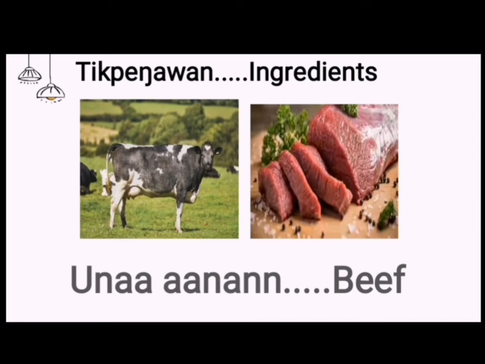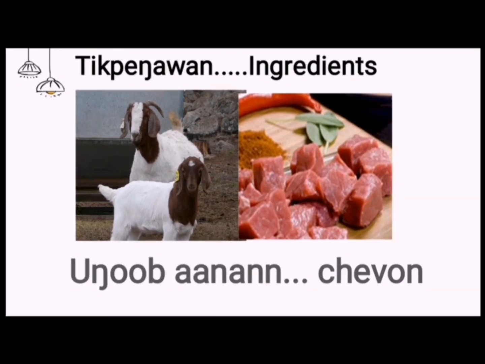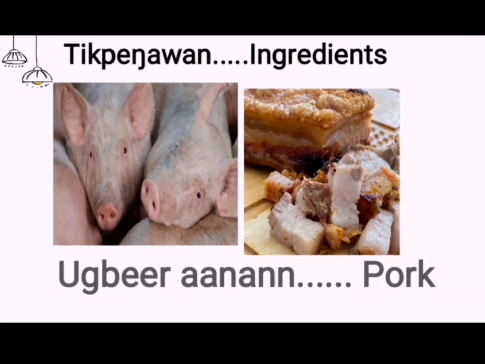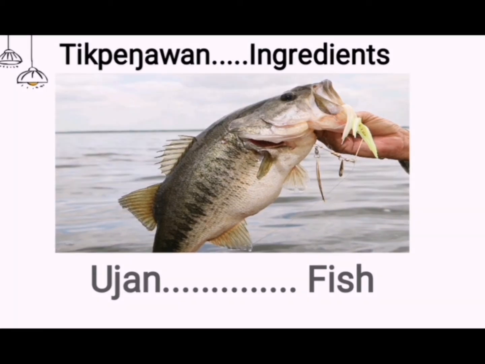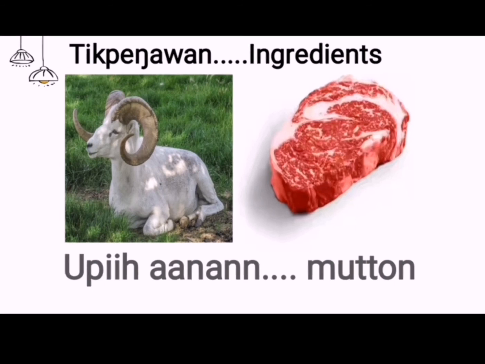Uŋoob aanann be Tinann is chevon. Ugbeer aanann be Tikpeŋawan is pork. Ujan, fish. Upiih aanann be Tikpeŋawan is mutton.